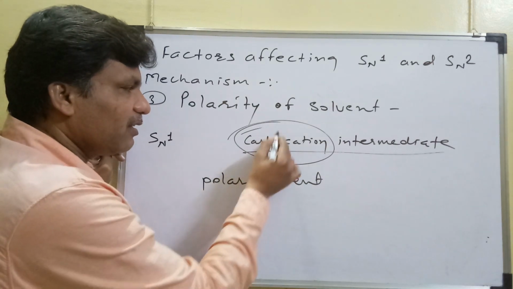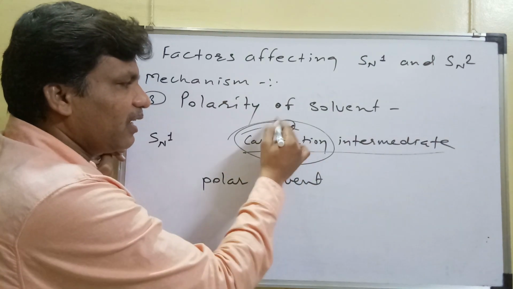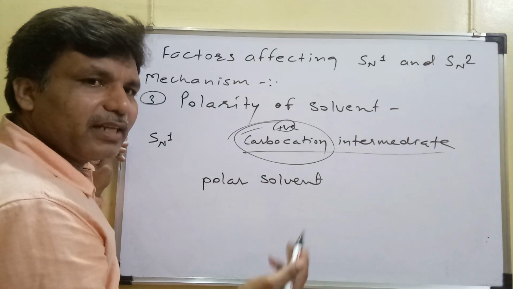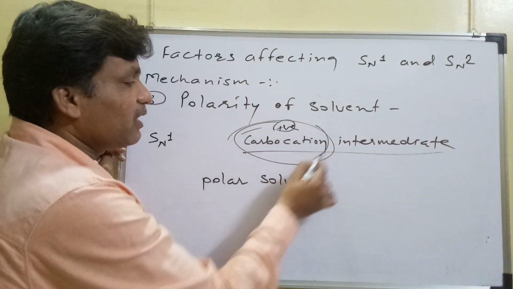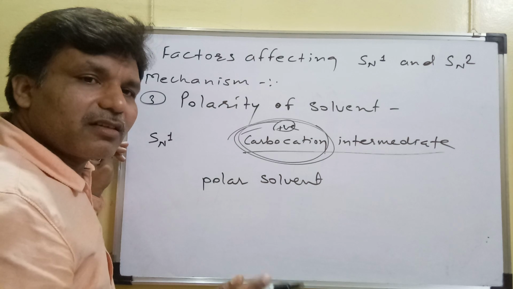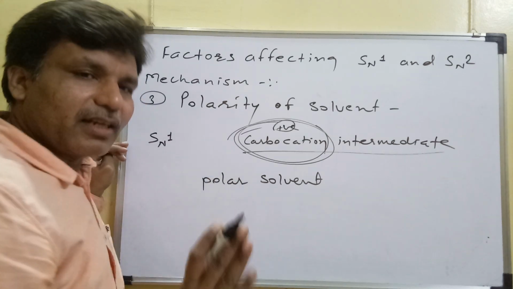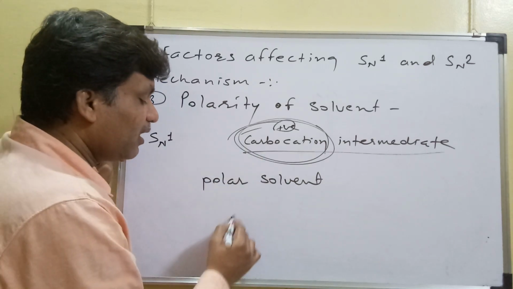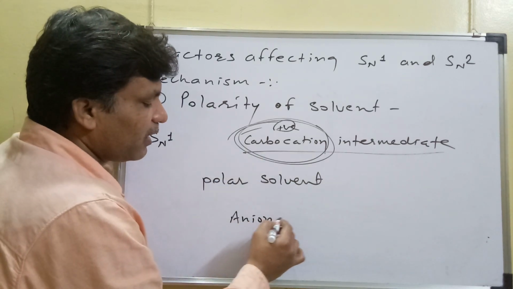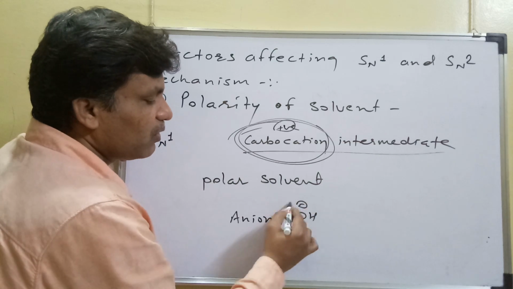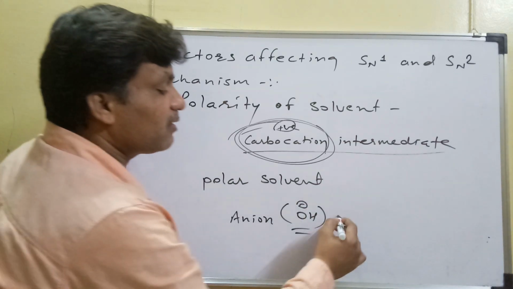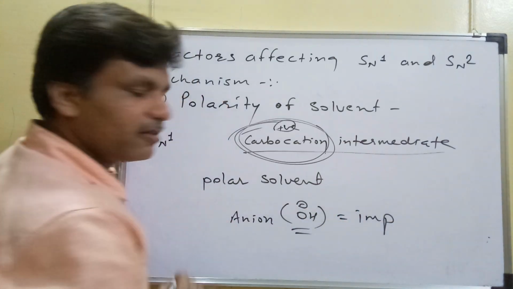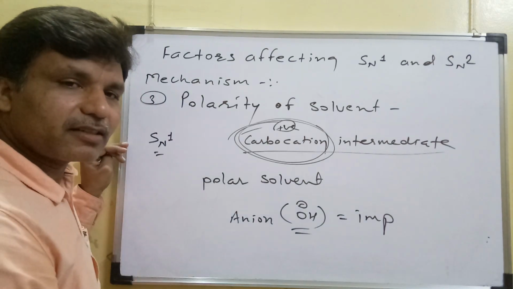Cation means positive charge and anion means OH minus, which is a negative charge. So the solvation of the anion, here OH minus, is important in this case in SN1 reactions.